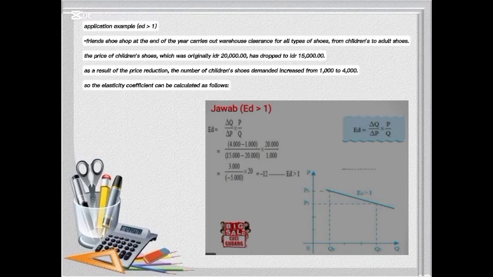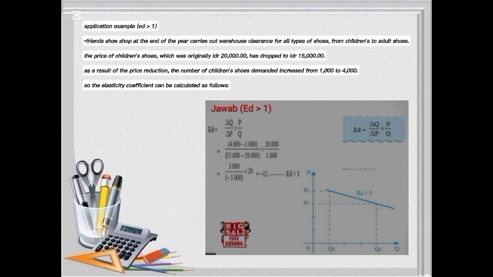Formula: ED equals delta Q by delta P times P by Q. Delta Q: 4,000 minus 1,000, divided by 15,000 minus 20,000, times P 20,000 by Q 1,000. 4,000 minus 1,000 is 3,000. 15,000 minus 20,000 is minus 5,000. 20,000 divided by 1,000 is 20.